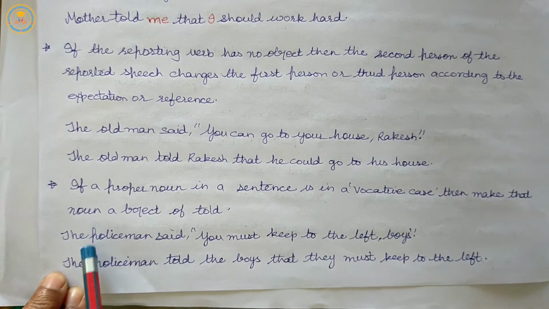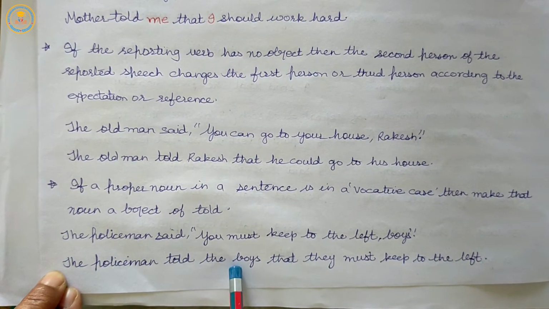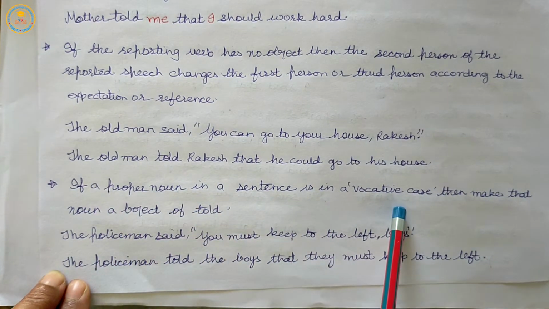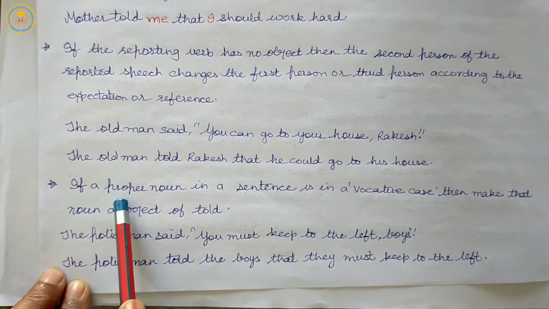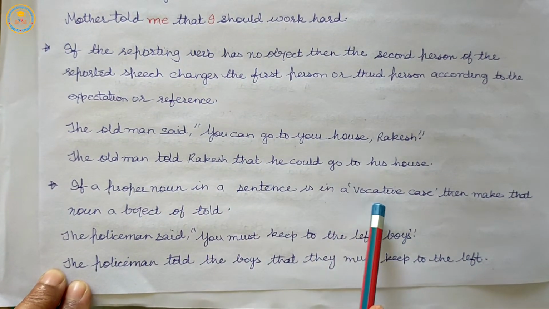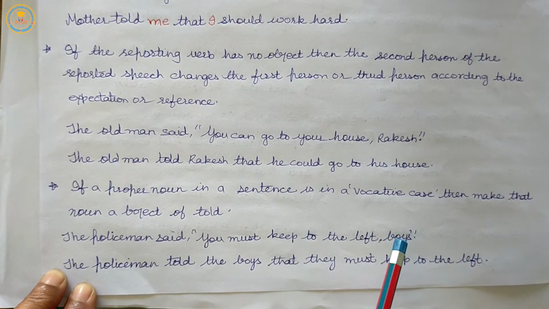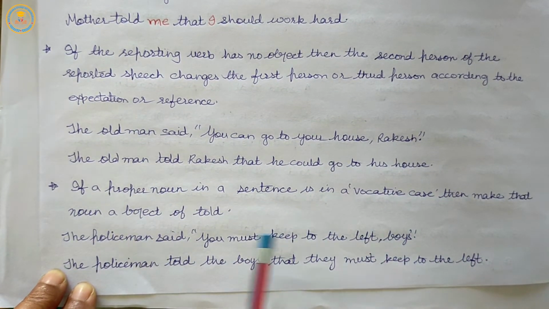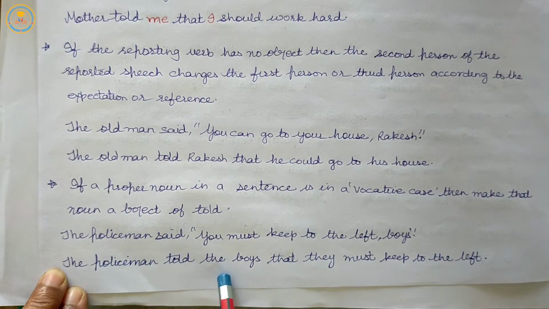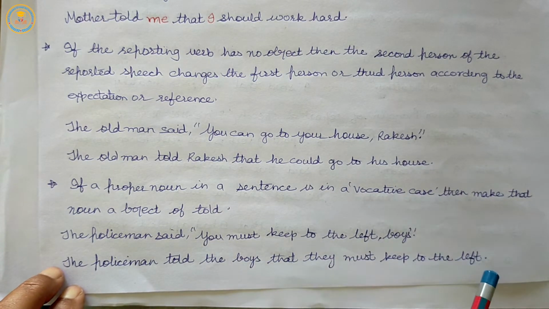So the indirect form: the policeman told the boys. What have we read about this rule? If a proper noun in a sentence is in a vocative case, then make that noun an object of told. So, the policeman told the boys that they must keep to the left.